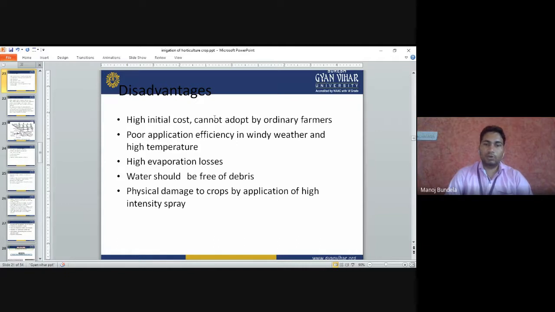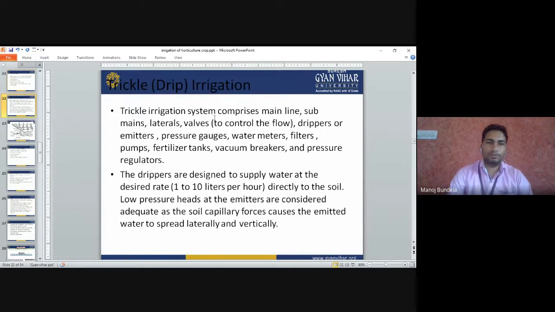Physical damage to the crop by application of high intensity spray. When we go for sprinkler irrigation, and the irrigation is complete, if we do not close it, it will cause physical damage to the crop.